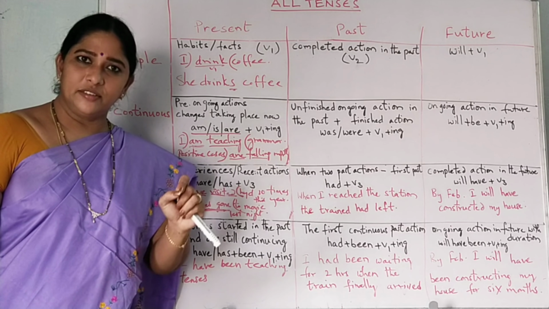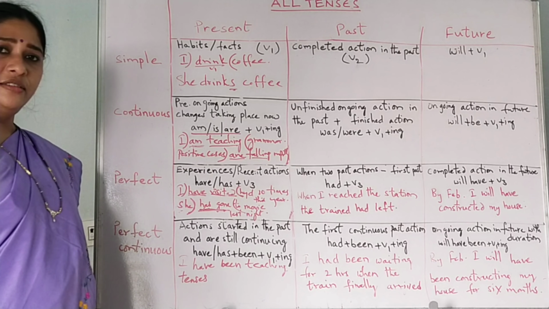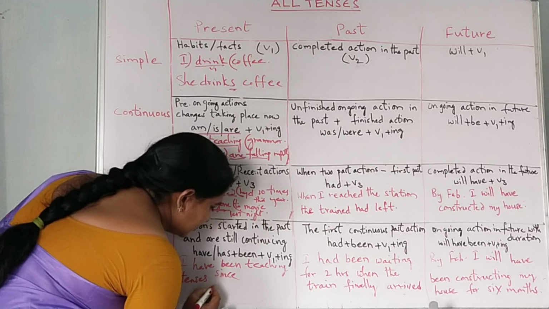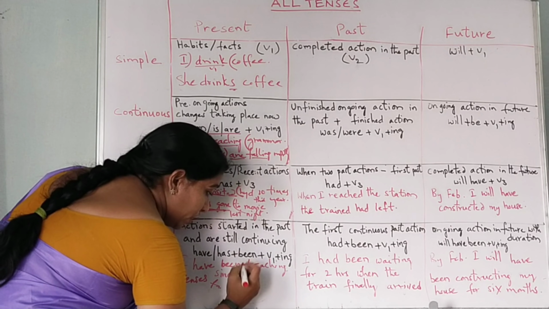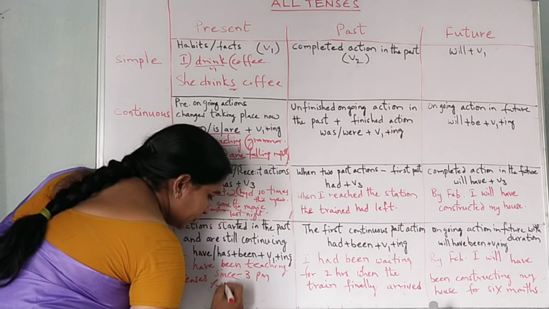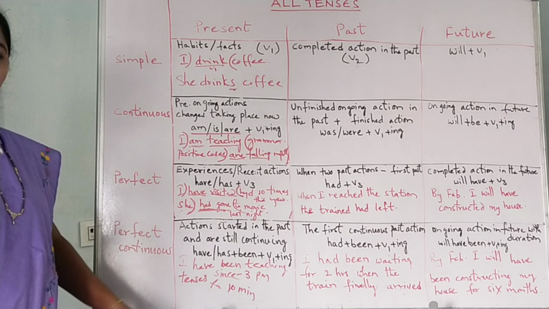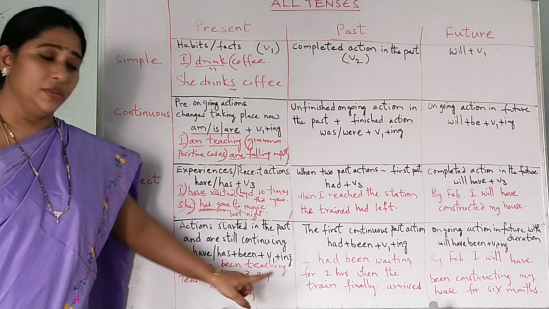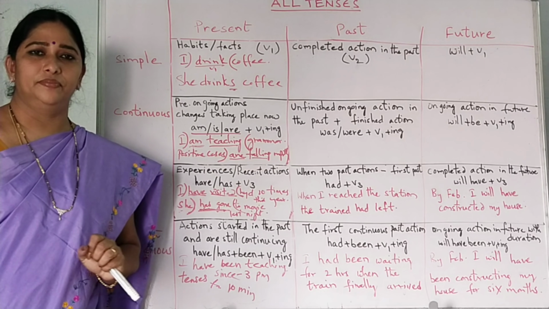If I started the video at 3 o'clock, I have been teaching tenses, and since and for you will get here. Since is the point of time, for is the period of time. Since 3 p.m., for 10 minutes. I have been teaching tenses since 3 p.m., or I have been teaching tenses for 10 minutes.